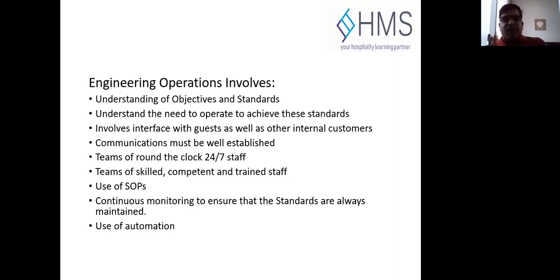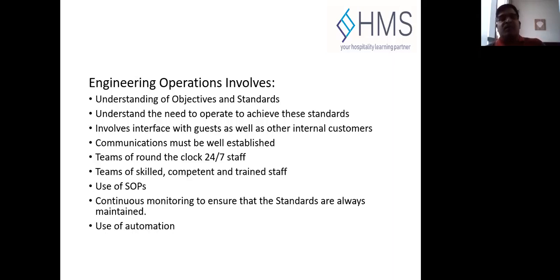A team around the clock should be assigned, with skilled and trained staff, and we should use our SOPs and continuous monitoring of our standards, and always use an automation system wherever possible.